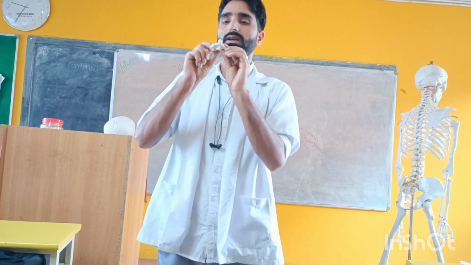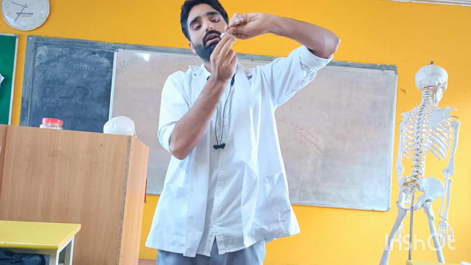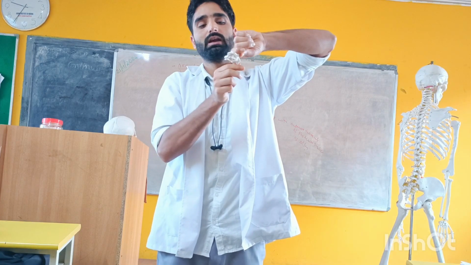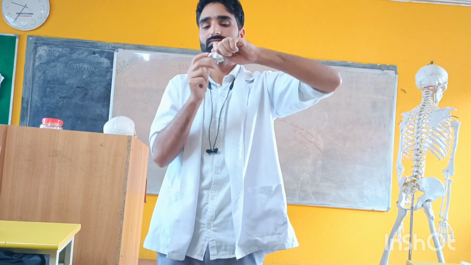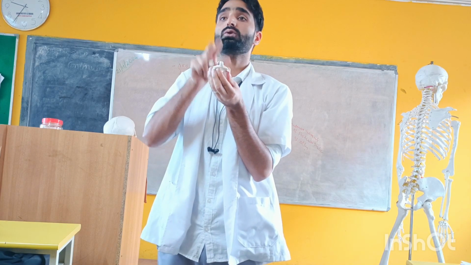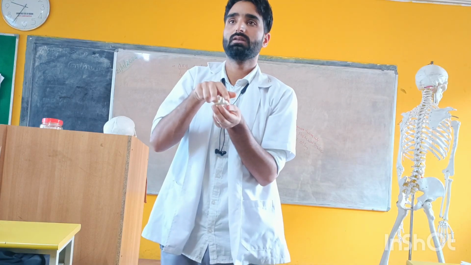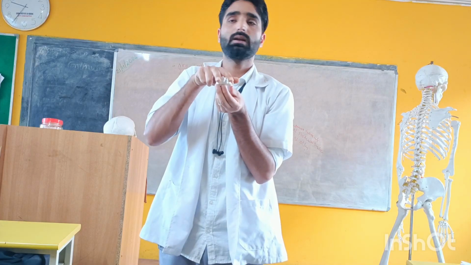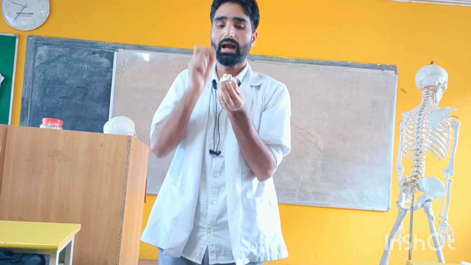Next, see, I am hiding the odontoid process. The remaining is the body plus lateral mass and the backward spine. Clear? Look. Now superiorly it has two articular facets. Facets means surfaces. Articular means joining surfaces, attachment surfaces.